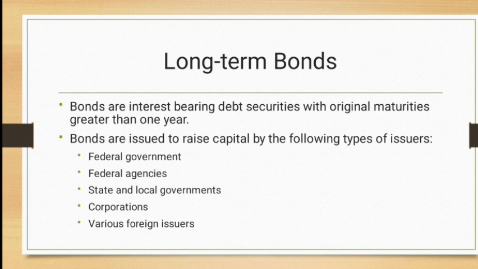Long-term bonds. Bonds are interest-bearing debt securities with original maturities greater than 1 year. Bonds are issued to raise capital by the following types of issuers. As we have studied bonds many times, long-term bonds are those bonds whose maturity is more than 1 year. There are different types of bonds like federal government bonds, federal agency bonds, state and local government bonds, corporate bonds, and various foreign issuers' bonds. These are issued by government and private organizations when they are in need of money and want to raise their capital.